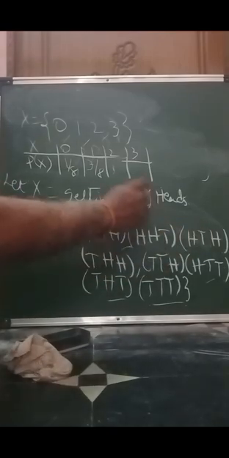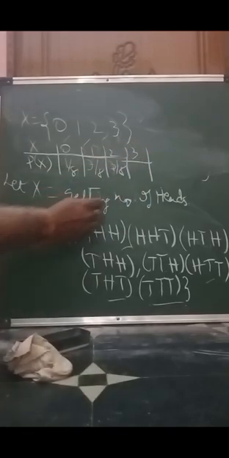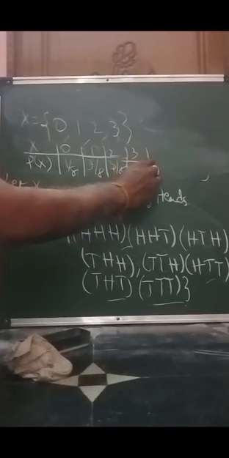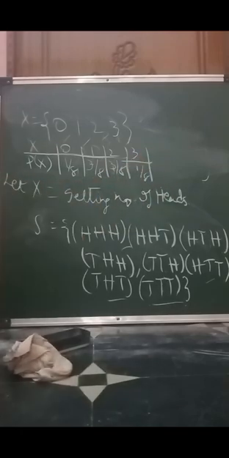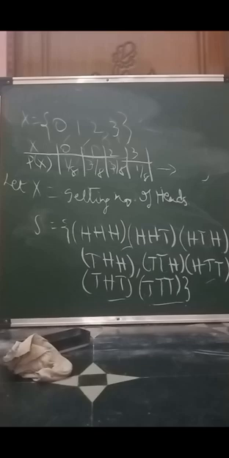And getting 2 heads, similarly 1, 2, 3, so 3 by 8. And finally getting all 3 heads is only one possible case out of 8, so 1 by 8. This table we call the probability distribution table of the experiment of flipping a coin 3 times.